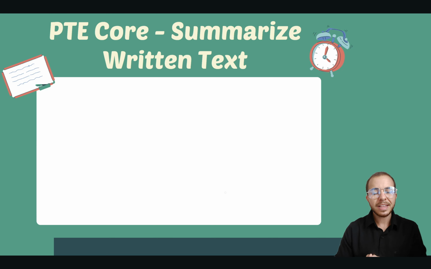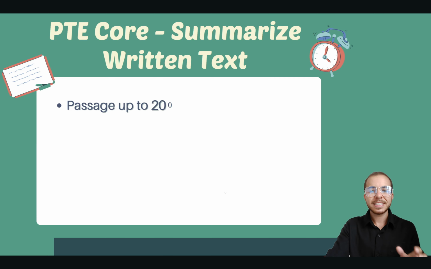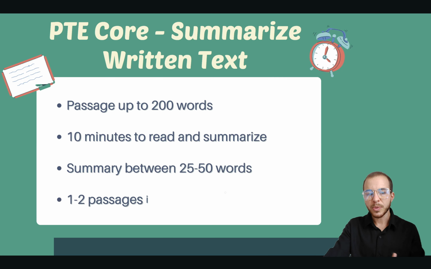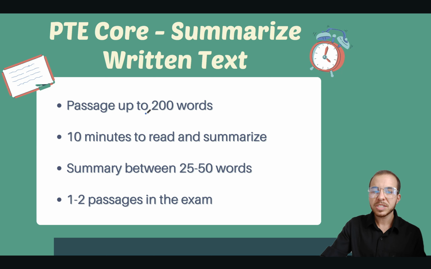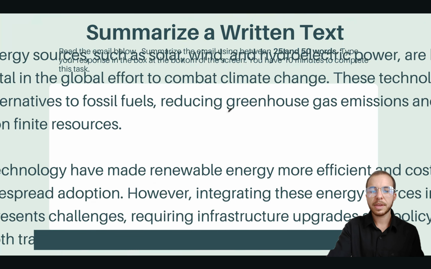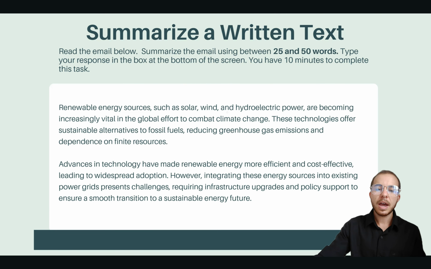So let's take a deeper dive into PTE Core Summarize a Written Text. This one is challenging because we don't see it on other exams like the CELPIP or the IELTS exam. So if you're taking this PTE Core, then it's kind of new. You'll receive a passage up to 200 words. It's not very long, but you're going to get this passage, and I'll show you, it looks kind of like this. It can be either a passage or it can be an email.